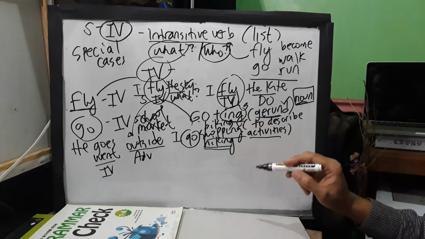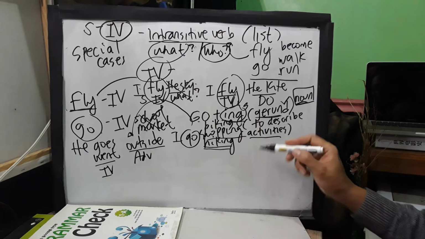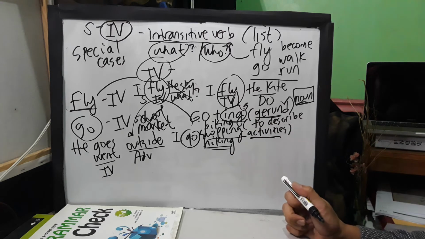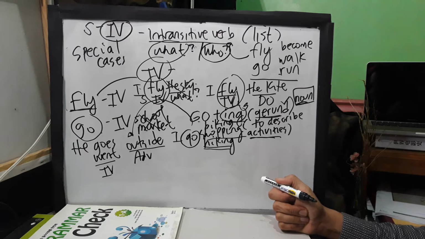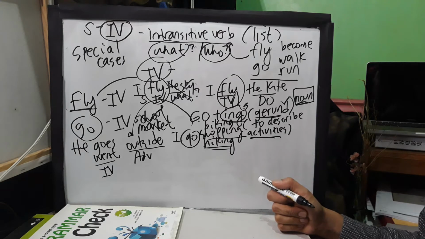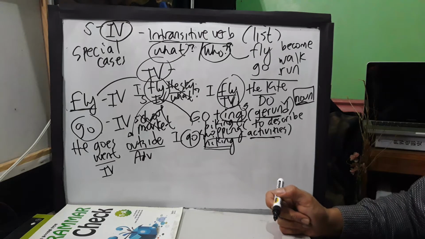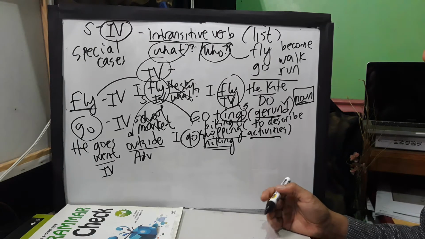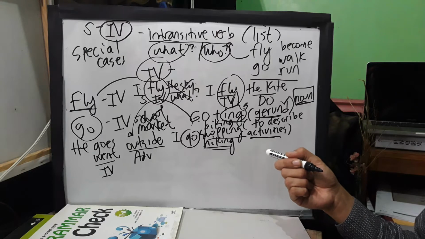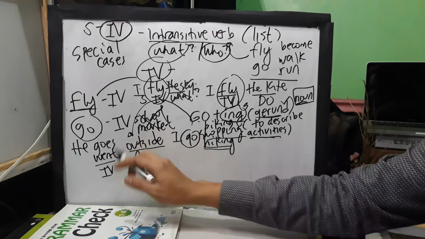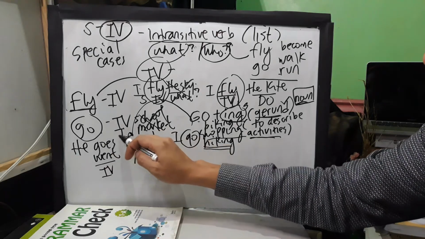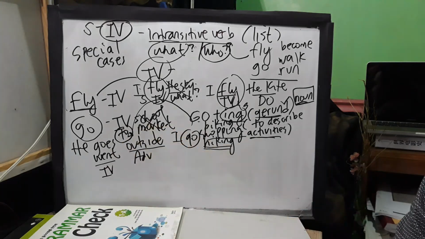And go ing always indicates an activity that people usually do. Hiking, diving, shopping, parachuting, biking, boating, mountain climbing, like that. So, is this clear, guys? Yes. So that's why in this case, "he goes," we use here your what? To. So he goes to the market. He goes to school every day.